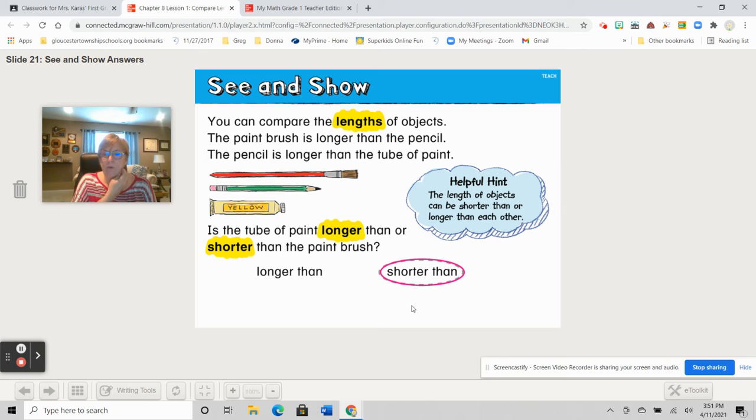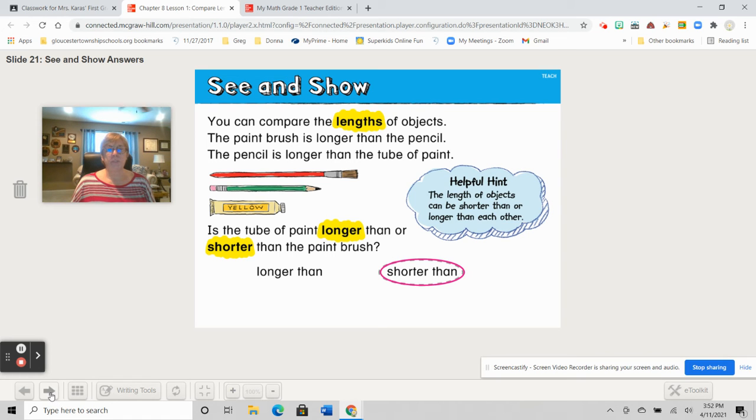Something I want to point out to you because here, than, T-H-A-N, sometimes people think it sounds like the word then. As you can see, then. But when you compare, you're using T-H-A-N, longer than or shorter than, okay? So the difference is there's an A and it is used when you compare.